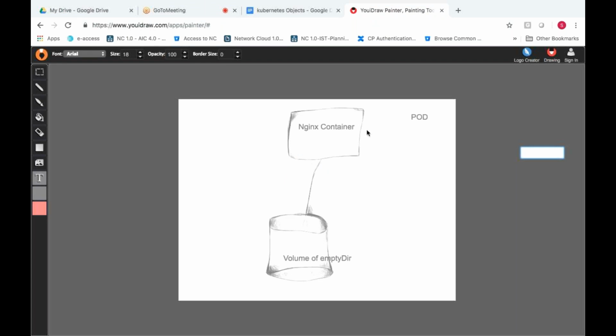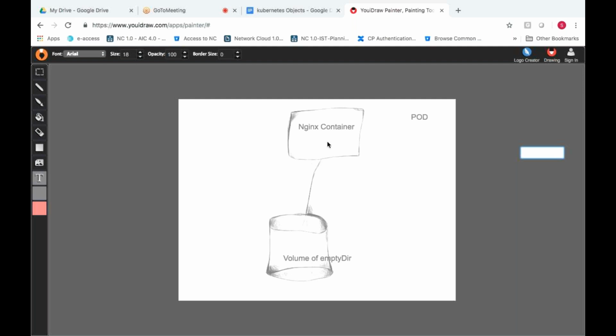But if you delete the pod, your volume is deleted. Everything present in this particular pod is wiped out; you don't have a volume and you don't have a container. But if your container is recreated, the data will be present because it is reattaching the volume. That's the reason the data will be present.